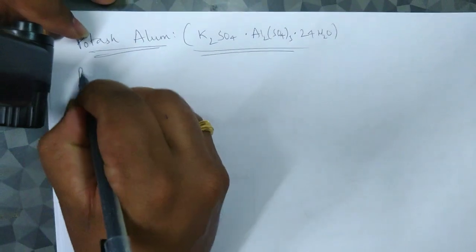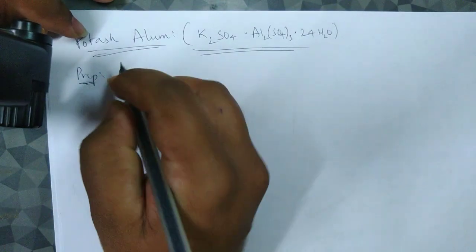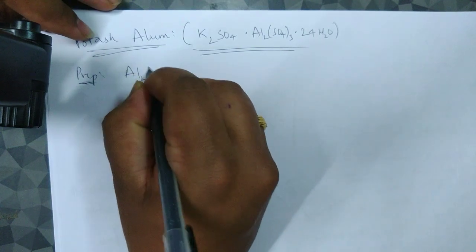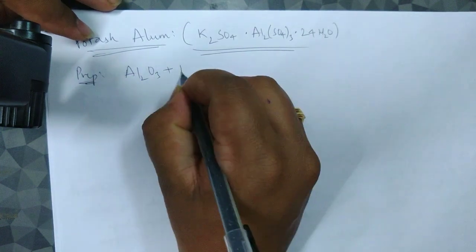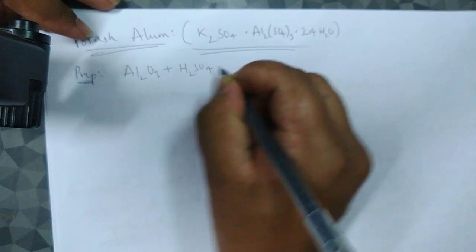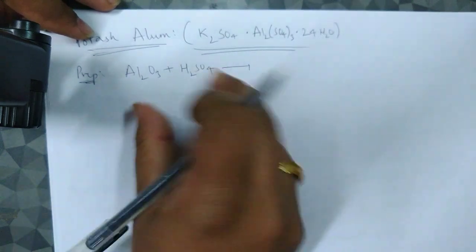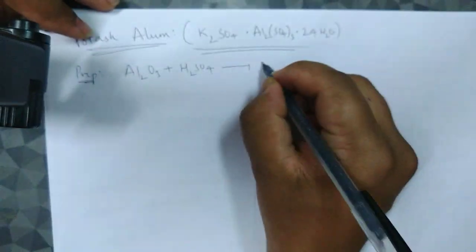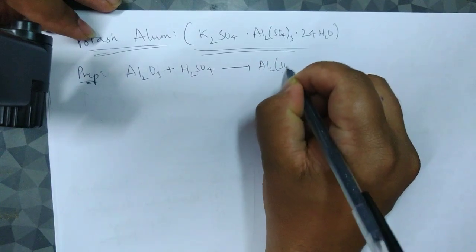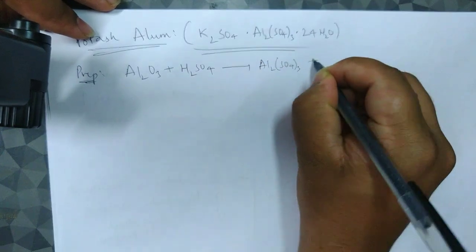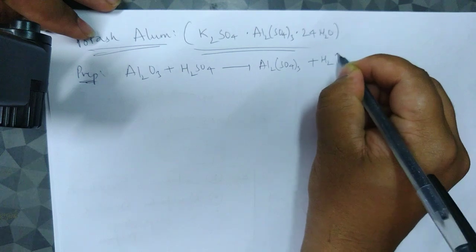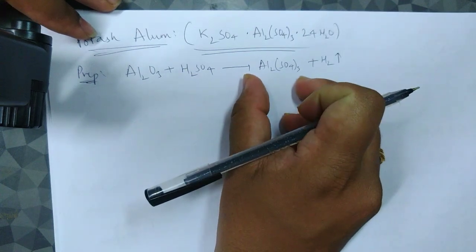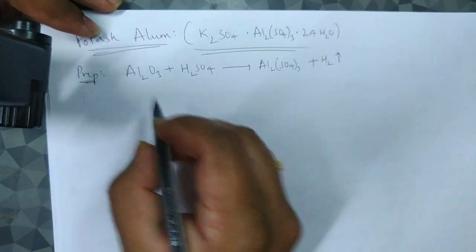Preparation: a very simple method is Al2O3 treated with sulfuric acid. You must guess what should have happened. It forms aluminum sulfate, Al2(SO4)3, plus hydrogen gas. Now this aluminum sulfate that is formed is treated with potassium sulfate, that's all.